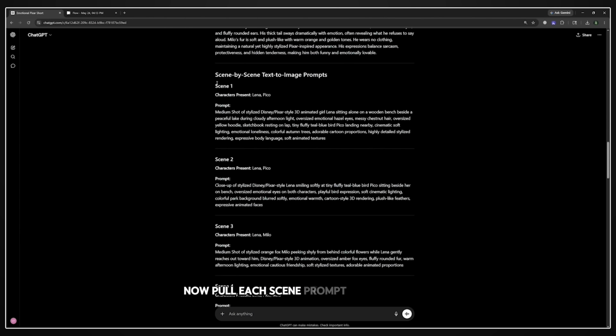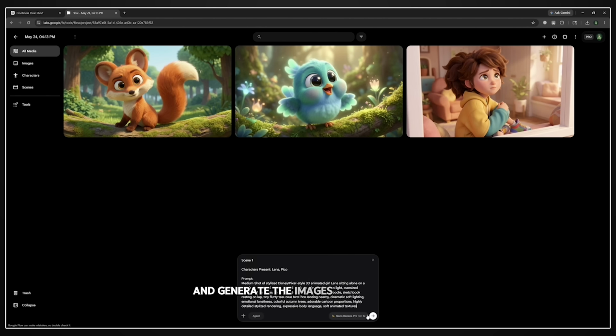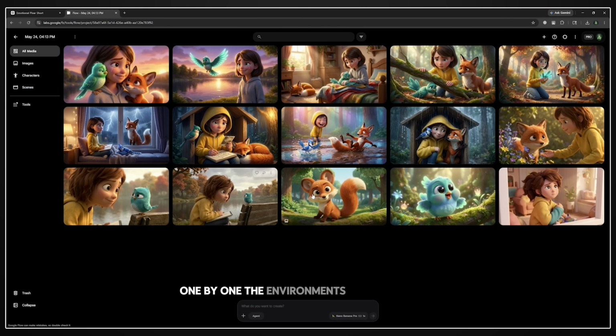Now, pull each scene prompt from ChatGPT and generate the images in Google Flow, one by one. The environments look cinematic, the lighting is consistent, and most importantly, your characters look exactly the same across all 12 scenes. That consistency is the whole game.